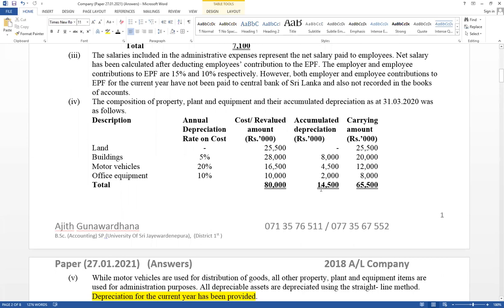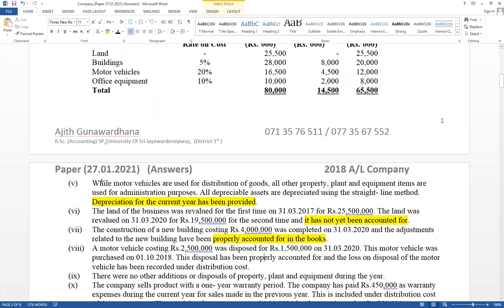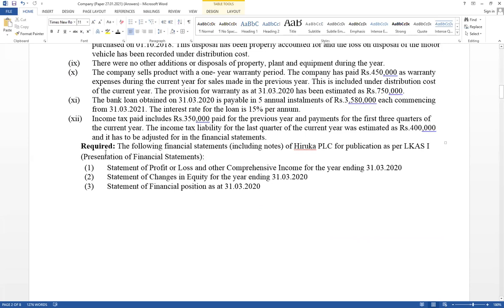Right, first one, prepare the requirements. They asked for the following financial statements, including notes, for Hiruka PLC for publication purpose. As per LKAS 1, preparation and presentation of financial statements. First one, they ask statement of profit or loss and other comprehensive income for the year ended 31st March 20. Statement of changes in equity. Statement of financial position. Right, first one, draw the format.